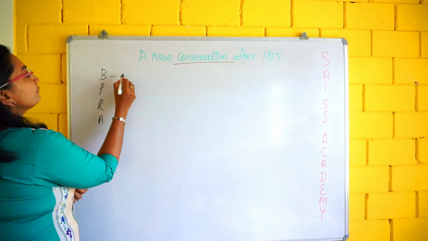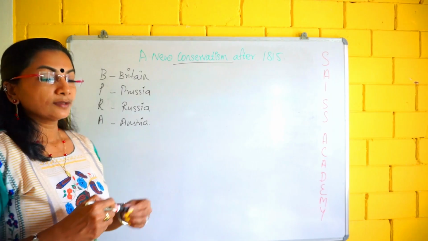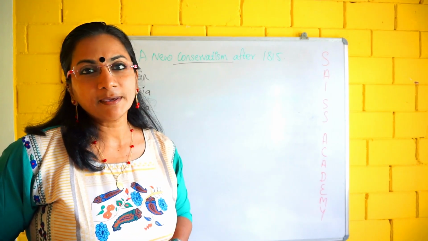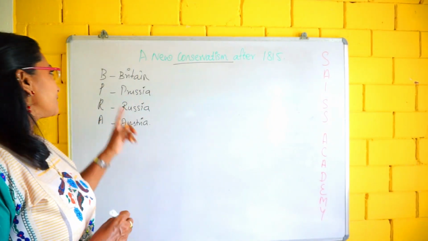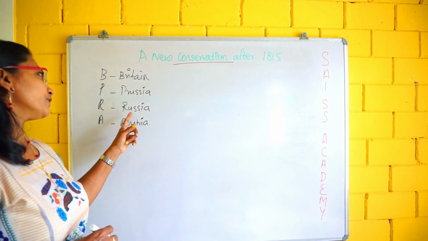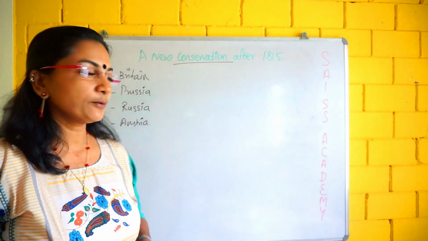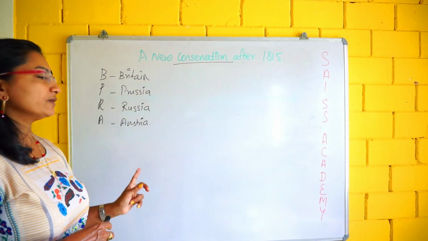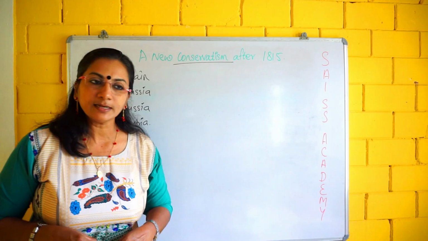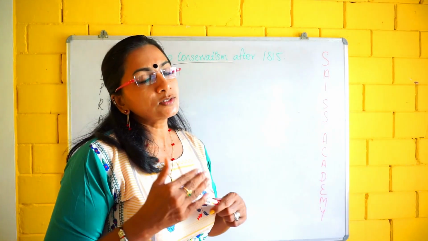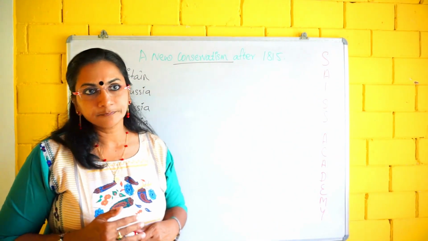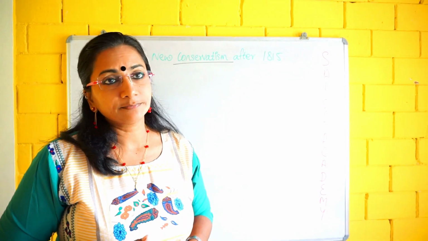BPRA means B for Britain, P for Prussia, R for Russia, A for Austria. It is very easy to remember, no? So these European powers defeated Napoleon in 1815. Got it? So what did these European powers do? They brought conservatism.